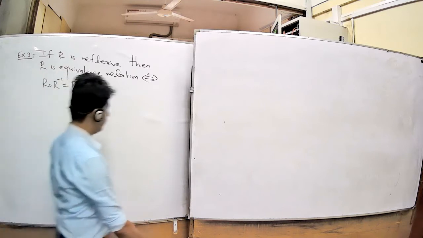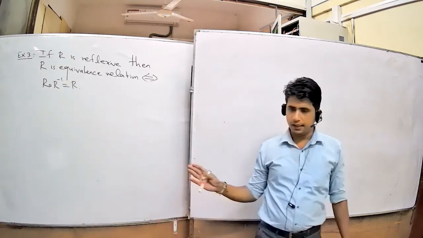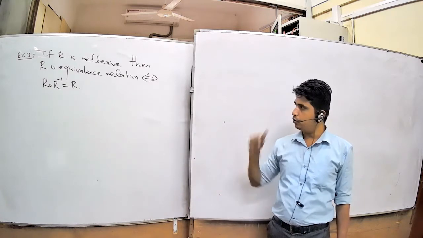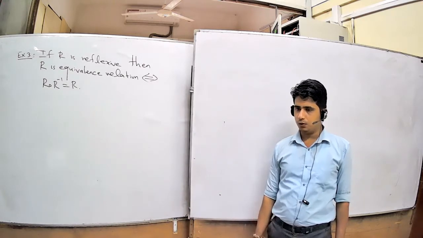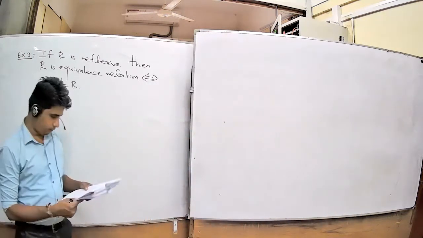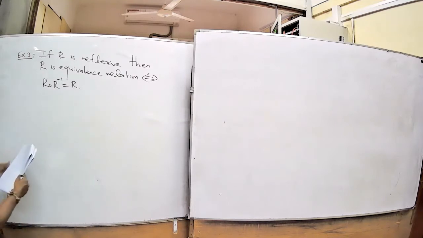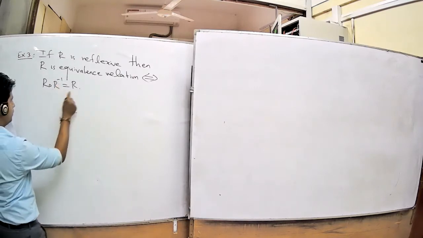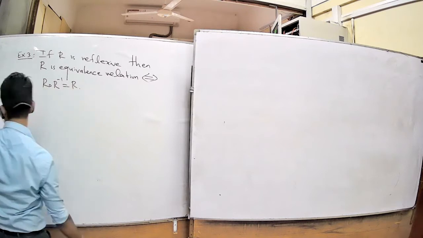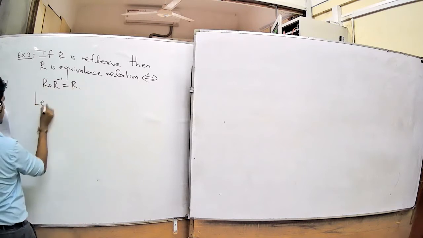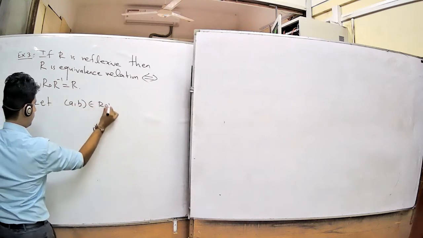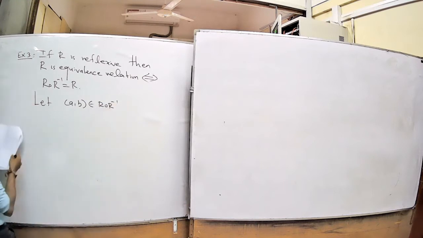R is reflexive. R is an equivalence relation means R is reflexive, symmetric, and transitive. We use three properties. You want to show that R composition R inverse equals R. Now we will do it. You want to show that R composition R inverse is a subset of R and also R is a subset of R composition R inverse. That is your claim. For that, take one of the elements: (a, b) belongs to R composition R inverse.